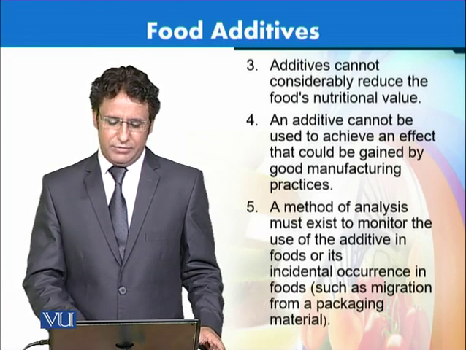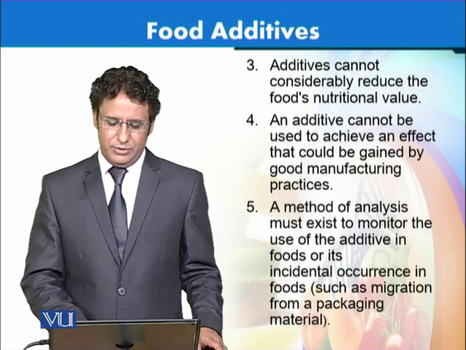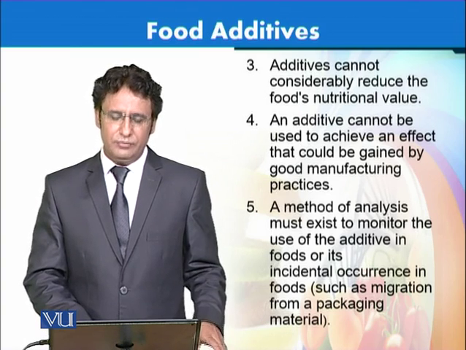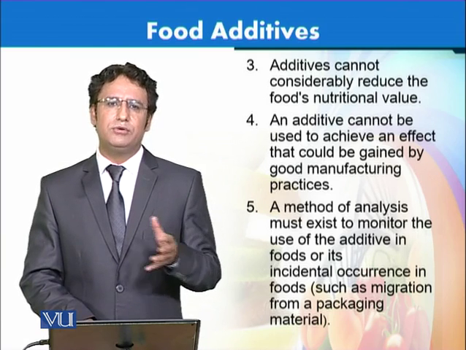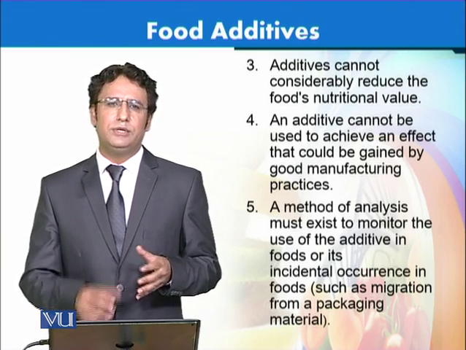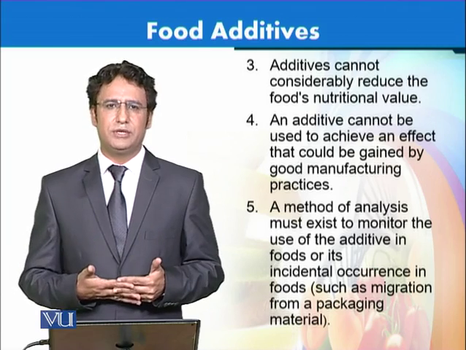The next criterion is that an additive should not be added to a food to achieve an outcome which is possible to be achieved through good manufacturing practices.